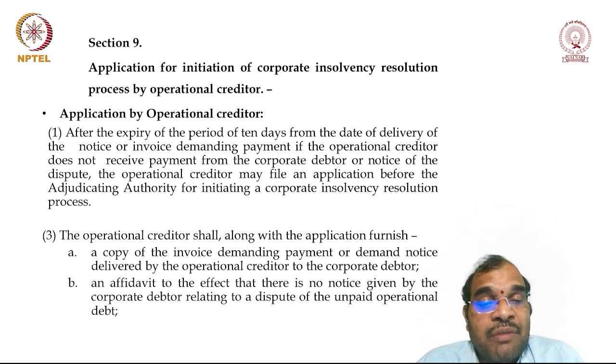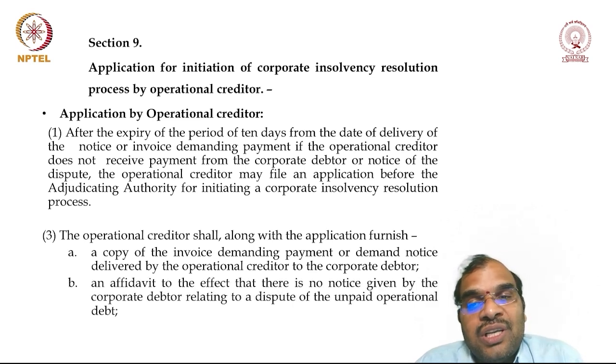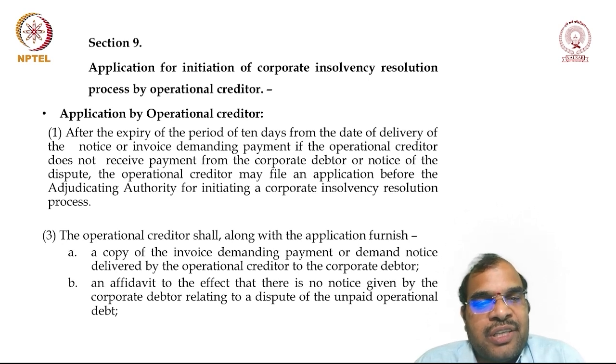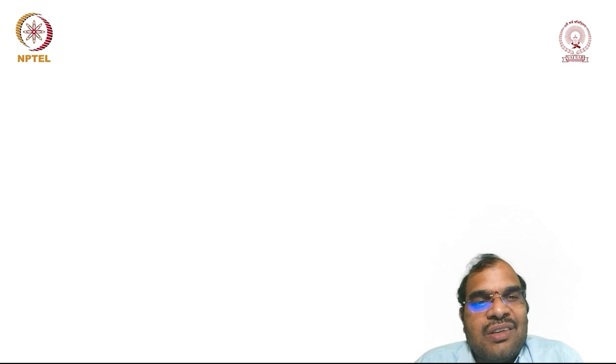Then an affidavit to the effect that there is no notice given by the corporate debtor relating to the dispute of the unpaid operational debt.